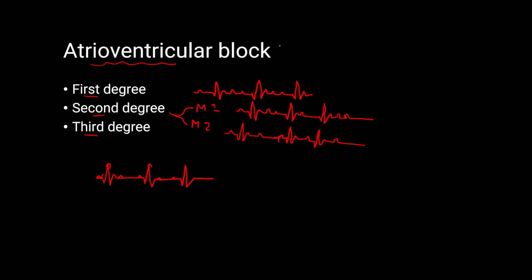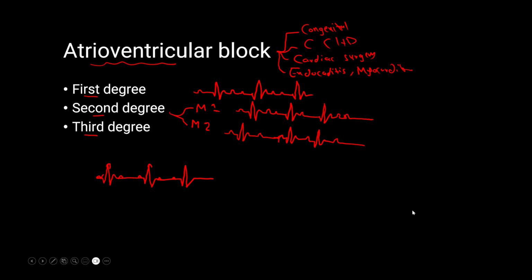Now, AV block is seen as congenital in patients whose mothers have autoimmune disorders such as Sjogren's syndrome or SLE, and it can be seen in patients with complex congenital heart diseases, and also after extensive cardiac surgery, or after endocarditis or myocarditis.